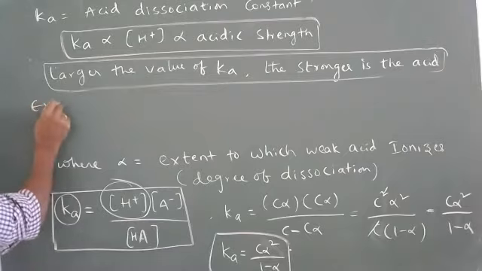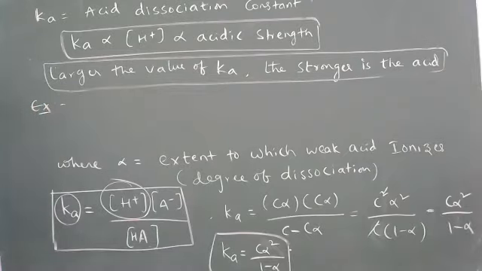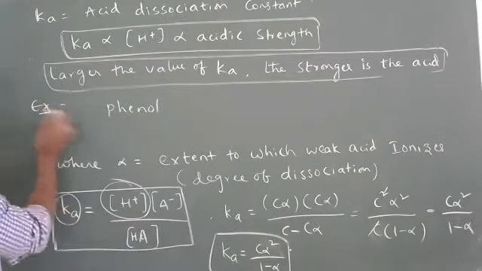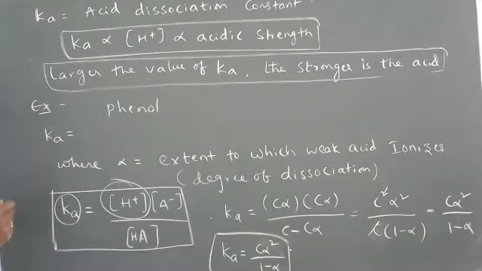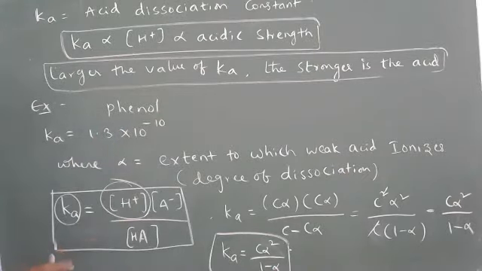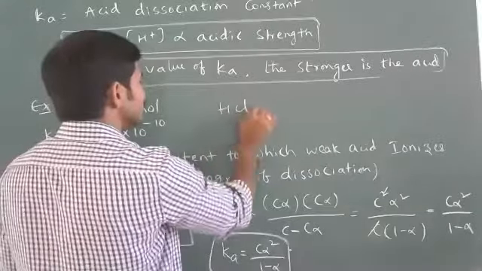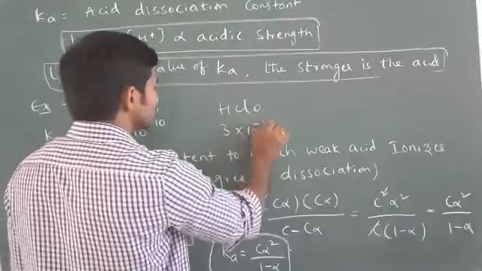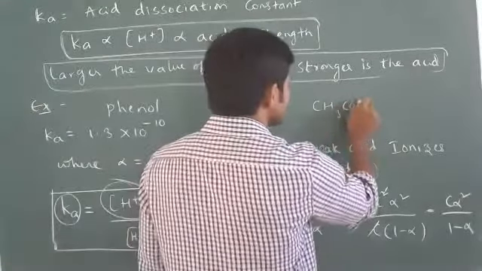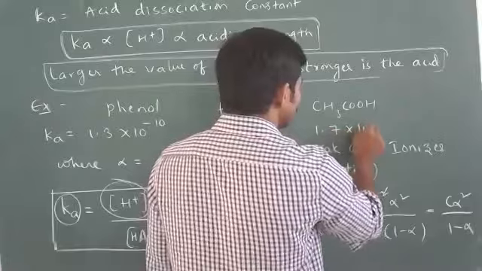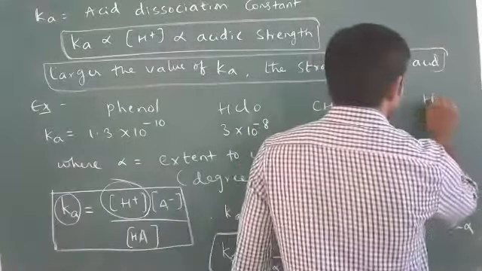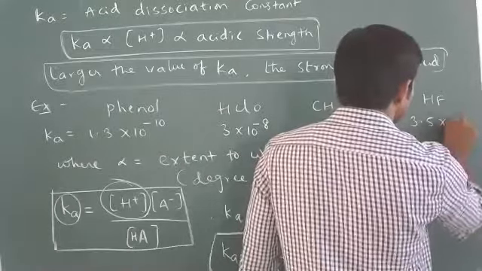An example I'll write, you can understand clearly from this example. So I wrote here phenol, Ka values of all these substances. For phenol it is around 1.3 into 10 power minus 10. And for HClO, hypochlorous acid, 3 into 10 power minus 8. And acetic acid is 1.7 into 10 to the power of minus 5. And the last one is HF, 3.5 into 10 power minus 4.